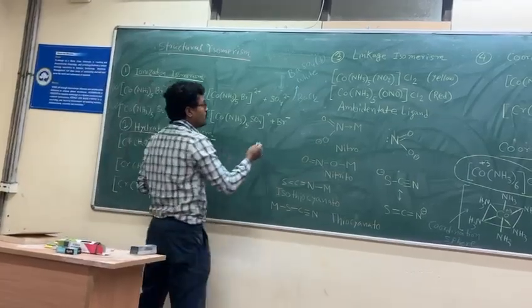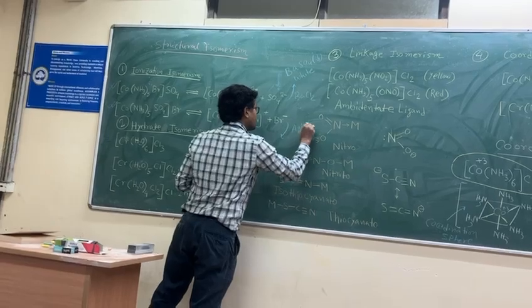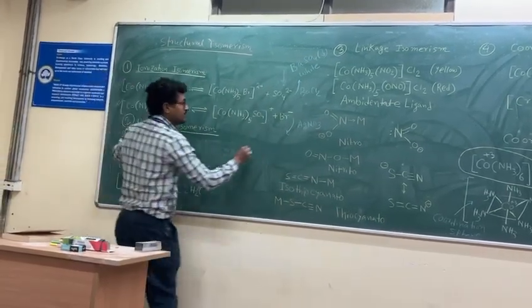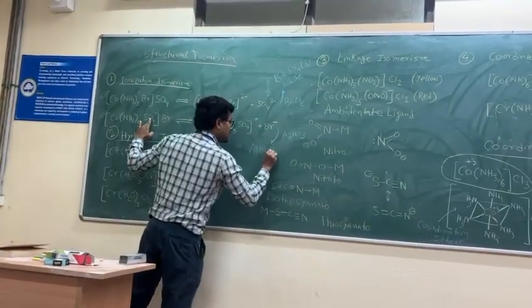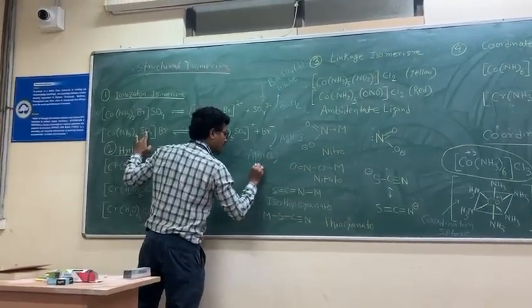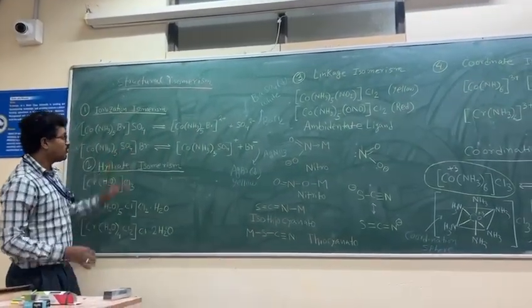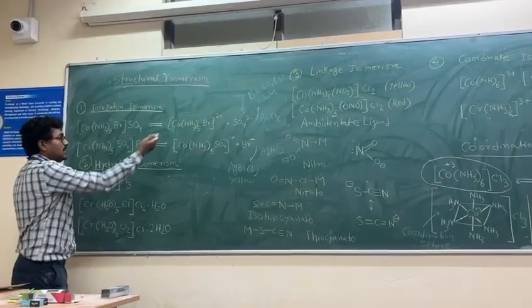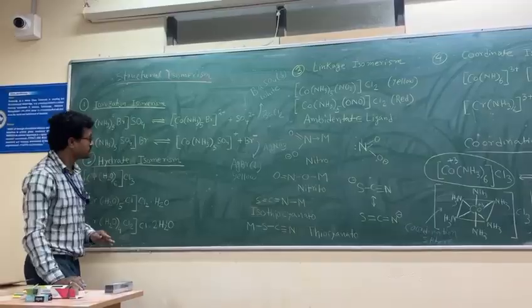We can also use another reagent, silver nitrate. If we use silver nitrate, the second isomer will give a precipitate of silver bromide, a yellow precipitate, and the first one will not give any precipitate. So these two isomers can be differentiated by using these two reagents: one is barium chloride, BaCl2, and the other is silver nitrate.